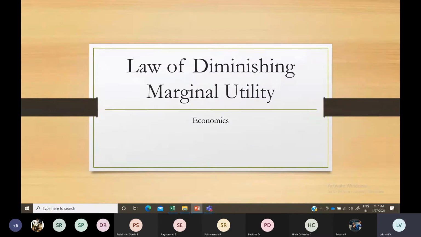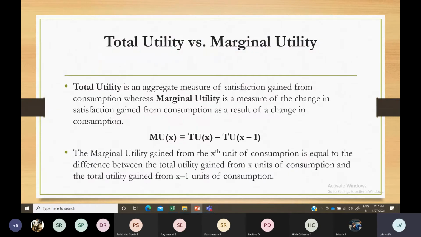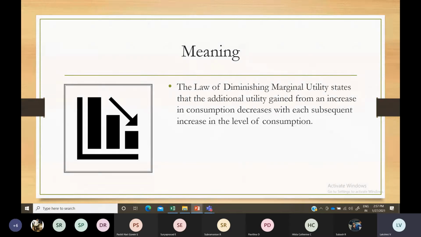The major topic we are going to discuss in today's class is the law of diminishing marginal utility. This is a very important question for your economics. It actually comes under cardinal utility. We have two types of utility: cardinal and ordinal. Cardinal utility was proposed by Alfred Marshall, and ordinal utility by J.R. Hicks. Cardinal utility means you measure in quantitative terms.